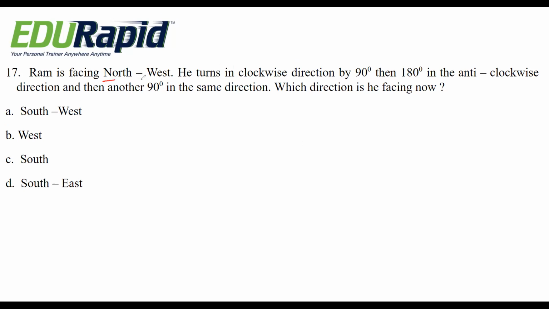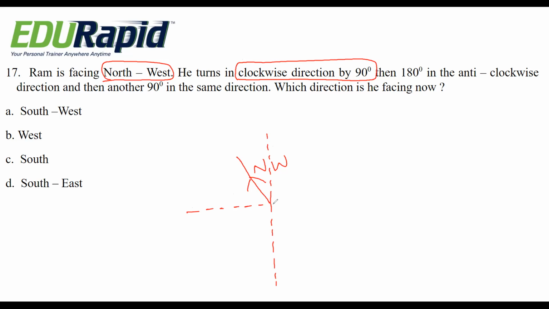See, Ram is facing northwest. Northwest is this direction. Okay, then he turns clockwise direction by 90 degree. So you have to write the axis, so that if you write the axis, you will get the idea. This is northwest. Okay, then he turns clockwise direction 90 degree. So this is 45 degree and another 45. So it becomes 90 degree.